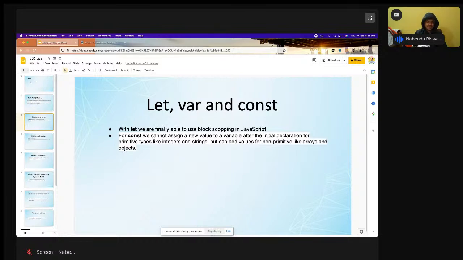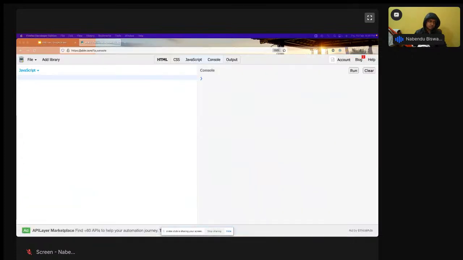We cannot assign a new value to a variable after initial declaration for primitive types like integer and string. But we can add values for non-primitive types like array and object. This is one of the big features of const, and because of it, I love const. Most people don't even use let nowadays, although you should use let, not var. You can use const in 90% of the cases, and I'll show how.